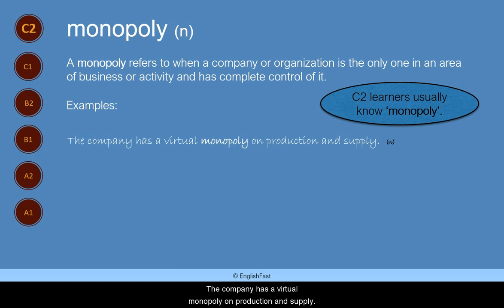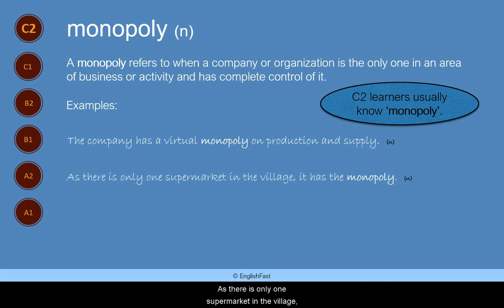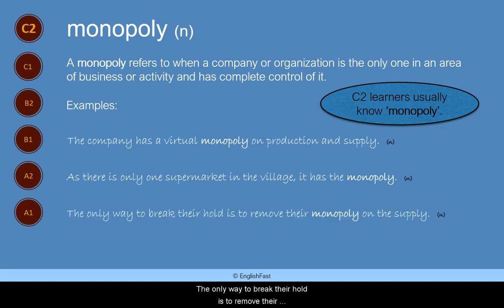The company has a virtual monopoly on production and supply. As there is only one supermarket in the village, it has the monopoly. The only way to break their hold is to remove their monopoly on the supply.